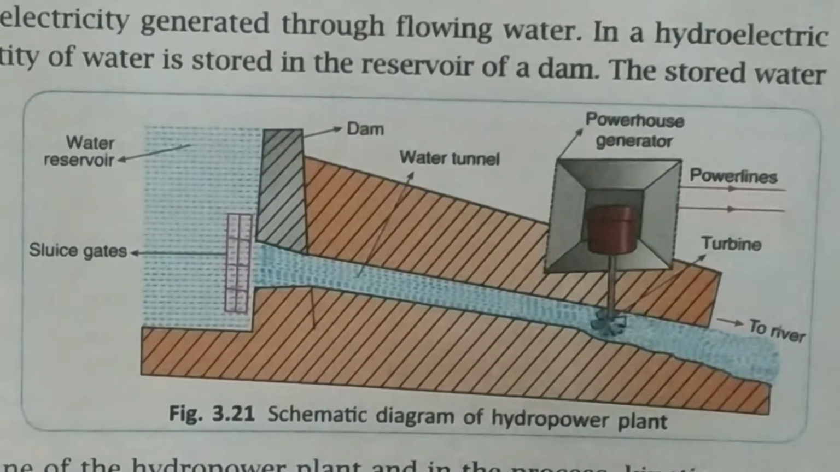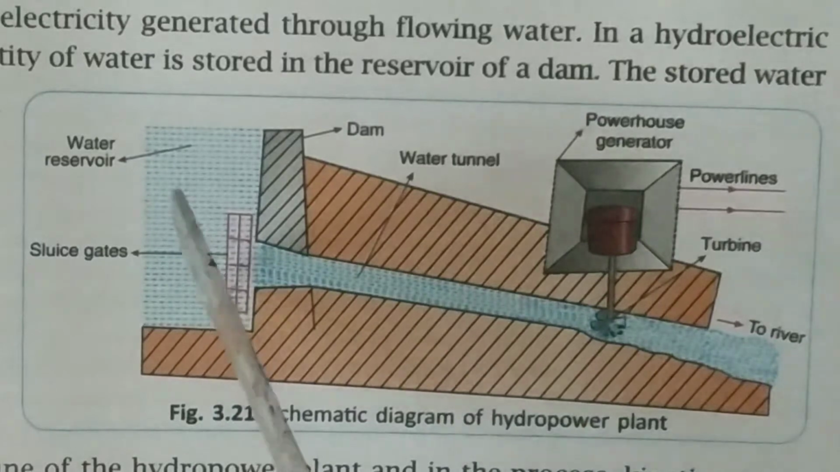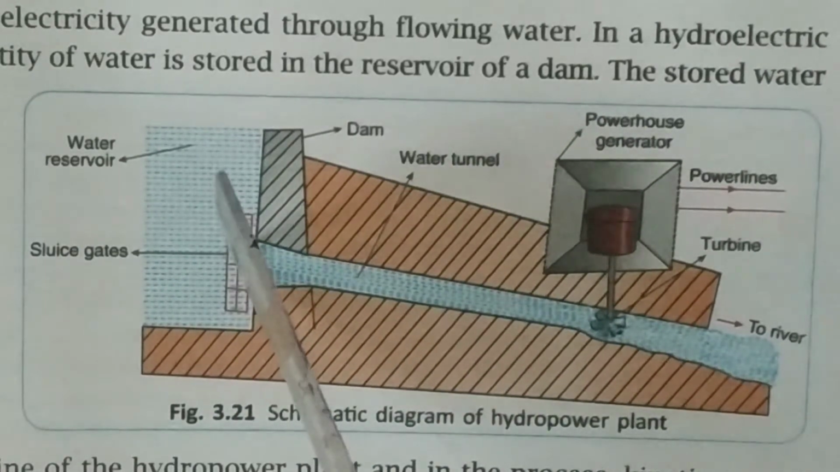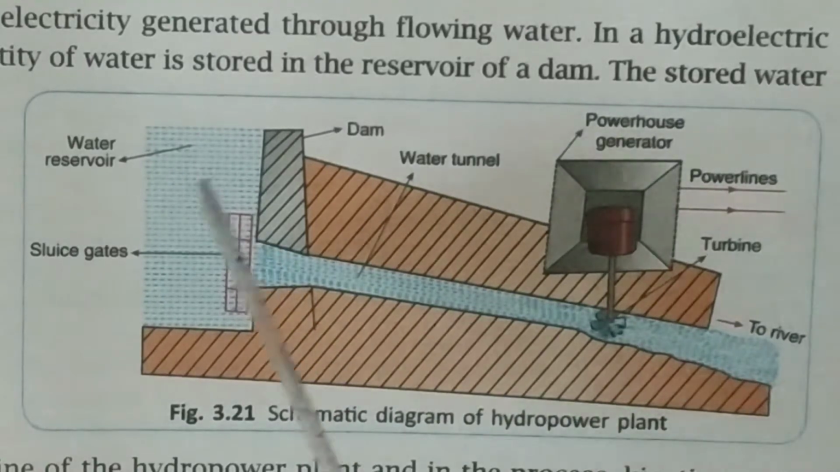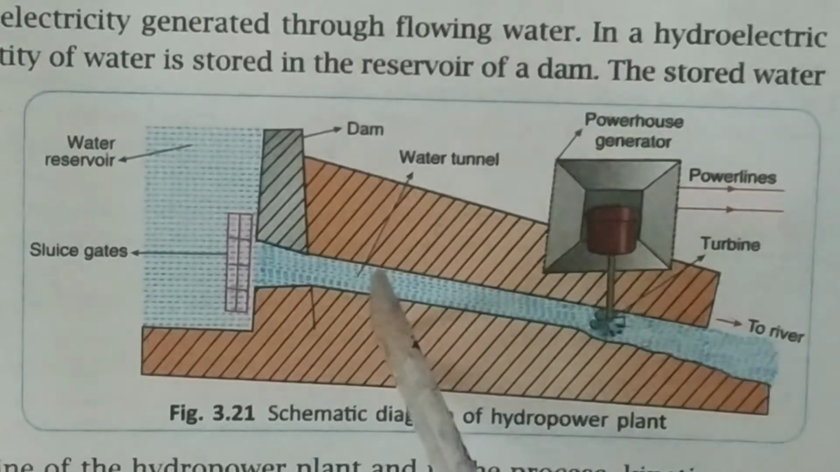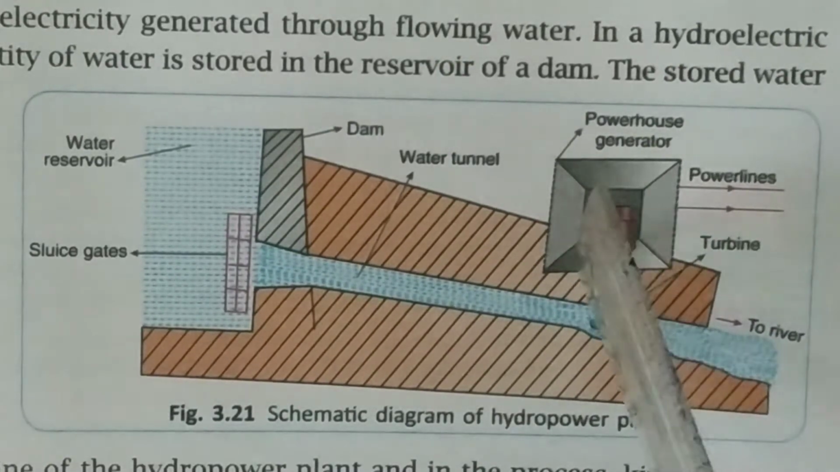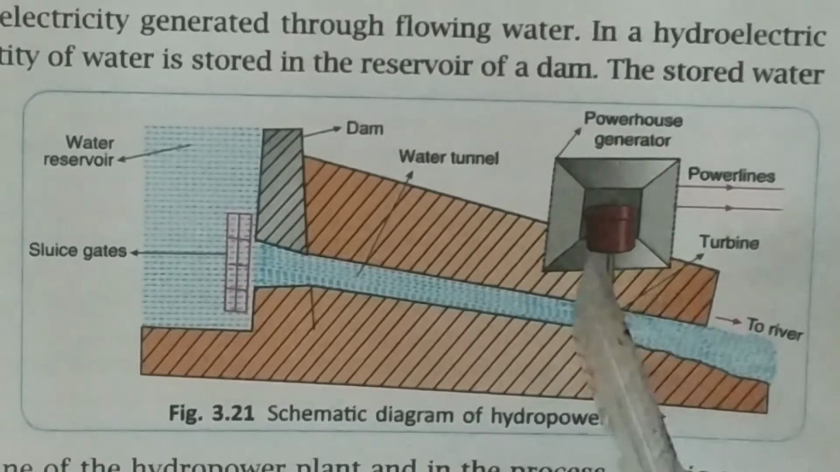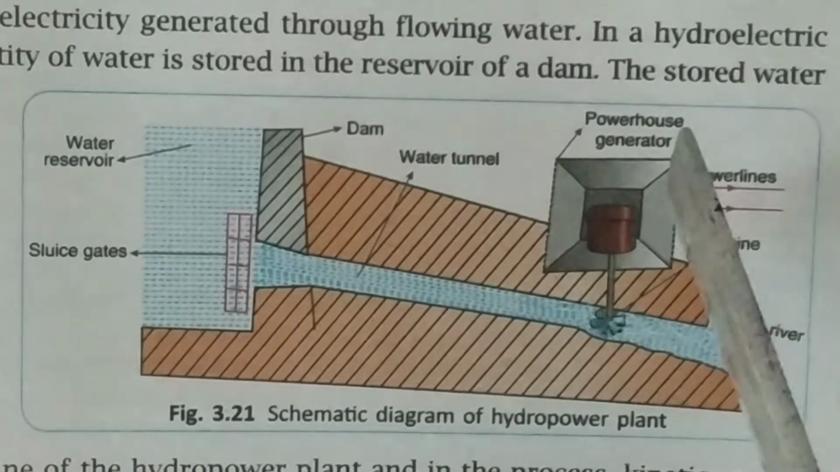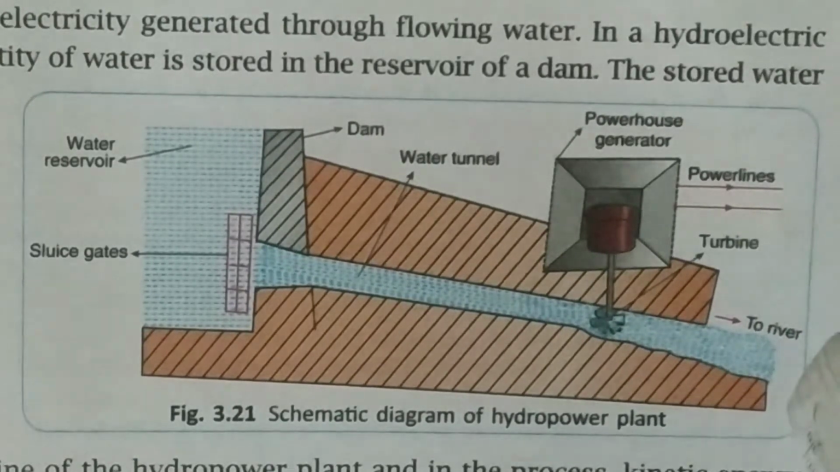Now let us understand with another example, that is production of hydroelectricity. Now here you can see a water reservoir is there. This water reservoir is filled with water, and here you can see a sluice gate is there. Through this gate the water will pass into this canal, or you can say a water tunnel. Then you can see here a powerhouse generator, and this powerhouse generator is attached with a turbine, and here you can see a power line, and the water will flow towards the river.